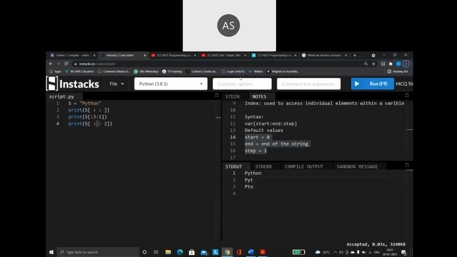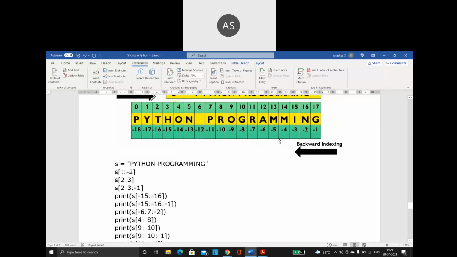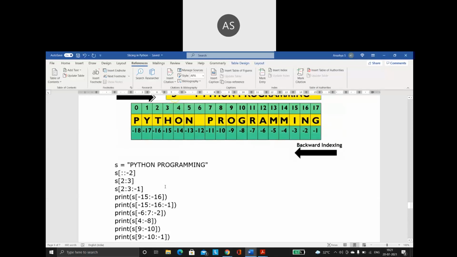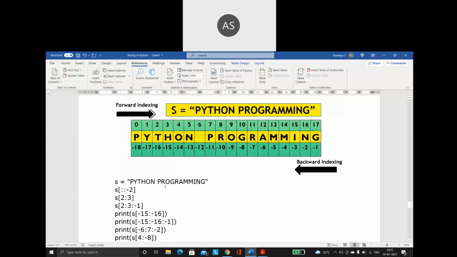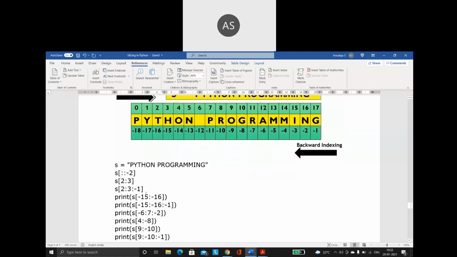I will share the question, plus I will also share the index positions. First, without running it, try paper and pen work. What will be the output of this? You have both the positive indexes and the negative indexes. Try out on paper and pen what will be the output of this program. Once you have done it, then execute it and check.